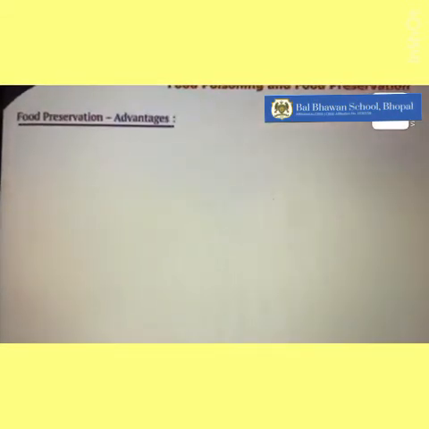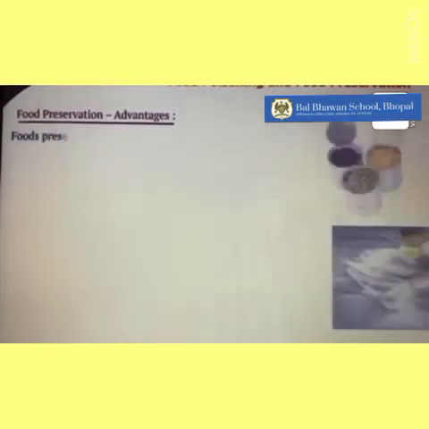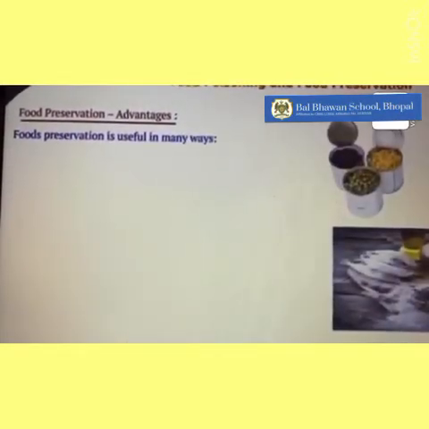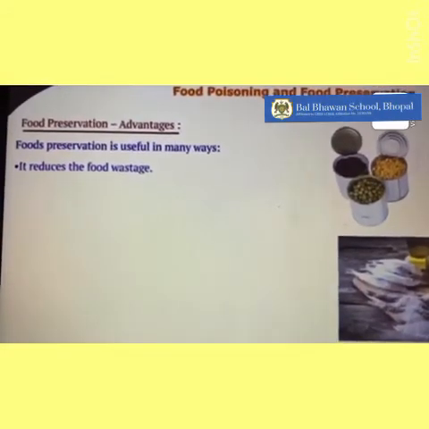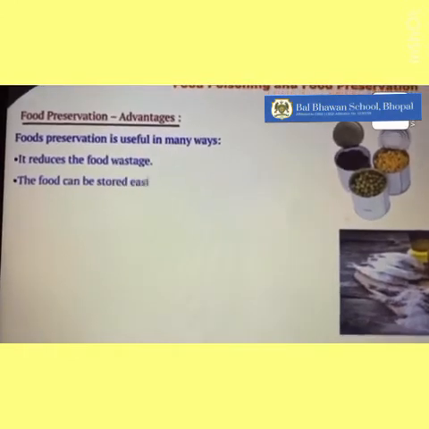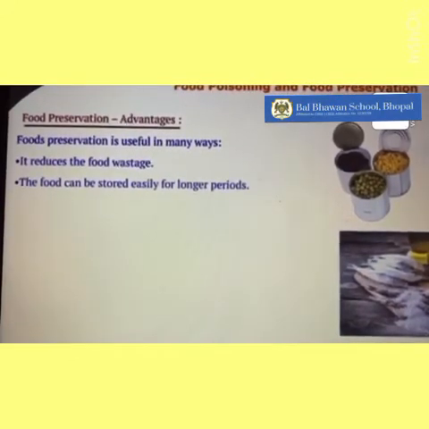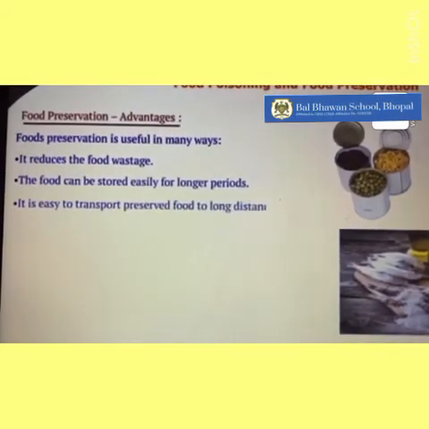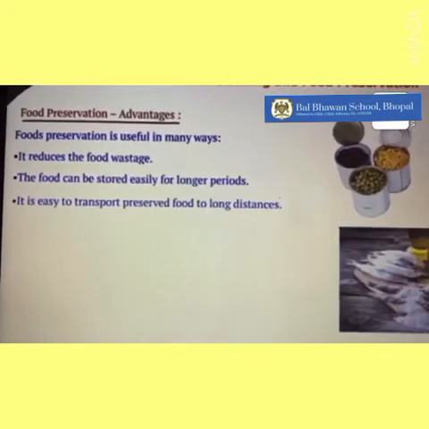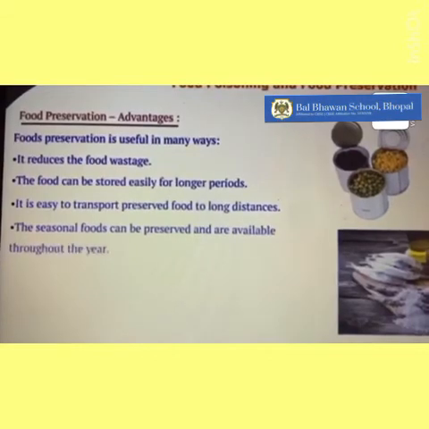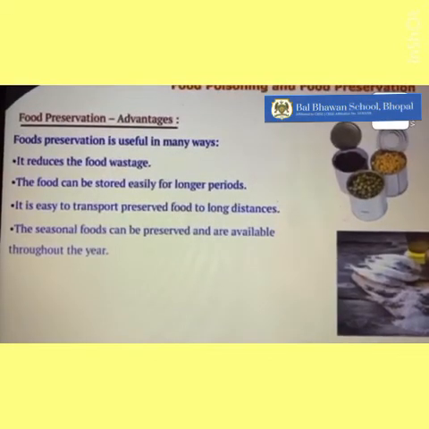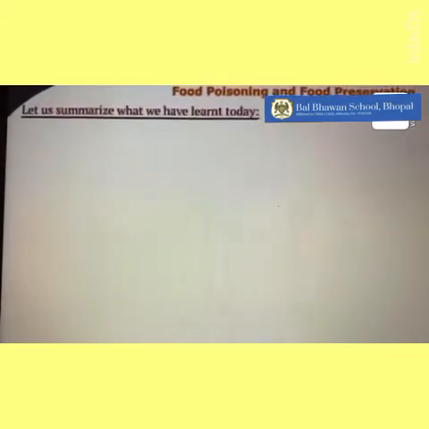Now, food preservation has certain advantages also. Food preservation is useful in many ways. It reduces wastage. The food can be stored easily for a longer duration of time, so it reduces food wastage. It is also easy to transport preserved food to long distances. Seasonal foods can also be preserved and eaten in off seasons.